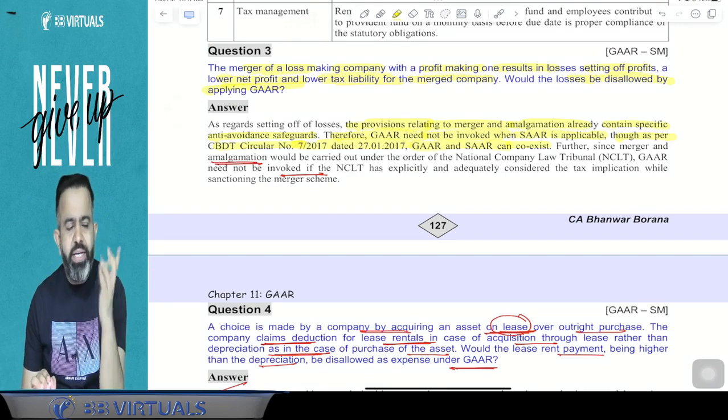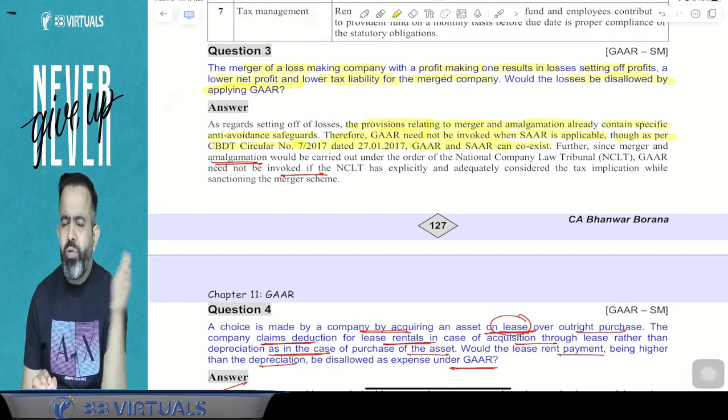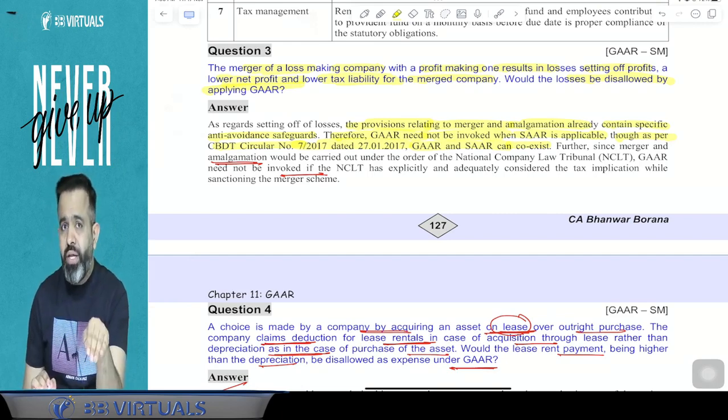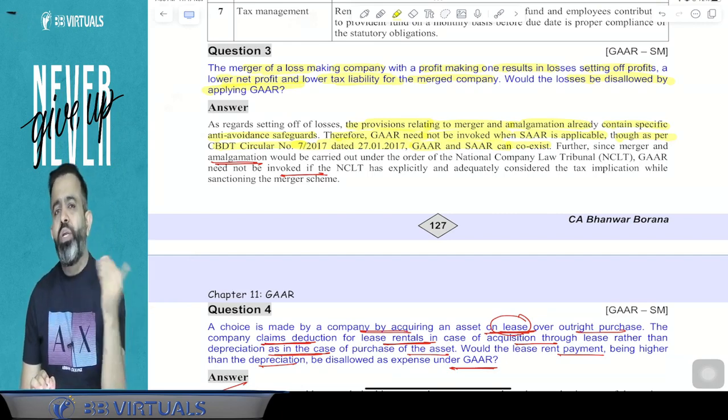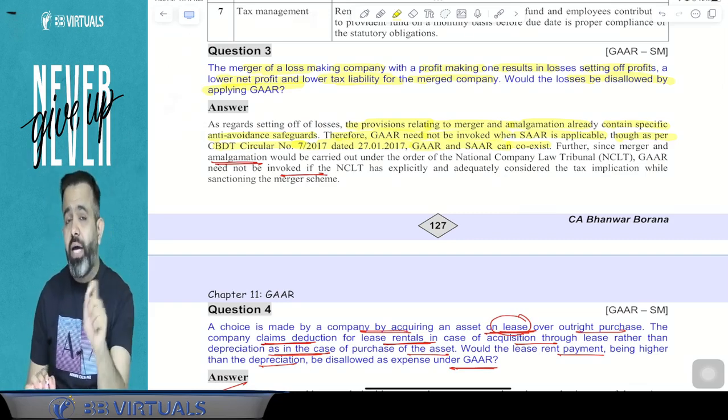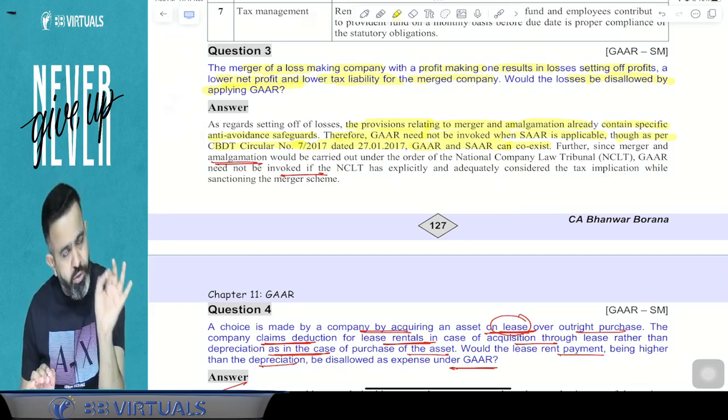So here is what you will write, guys. If there is an amalgamation, then for the amalgamation, specific anti-avoidance rules are already there in the law. And when SAR is applicable, then there is no need of the GAR. But after that, you will always write that as per the CBDT circular, GAR and SAR can coexist also. That you have to write.